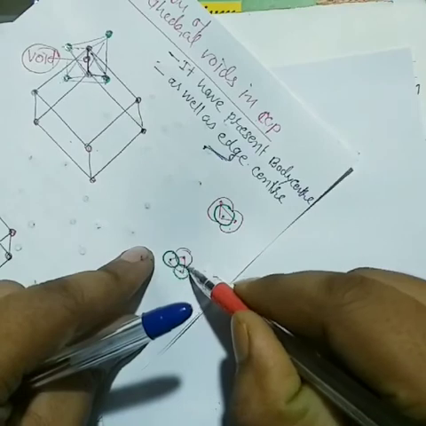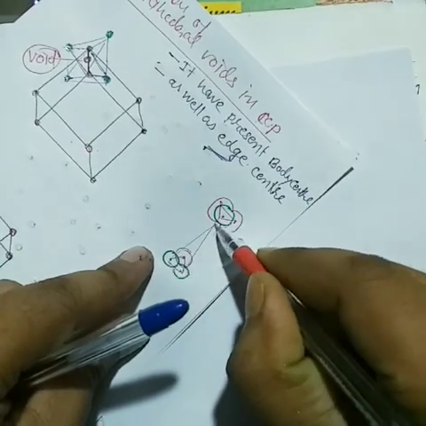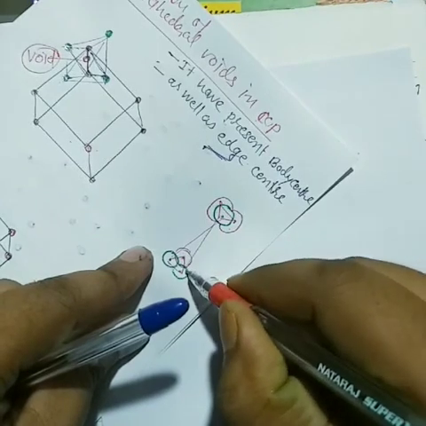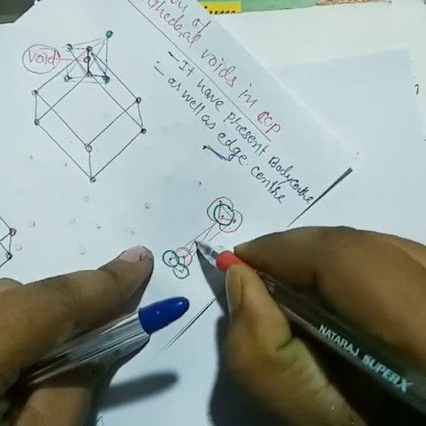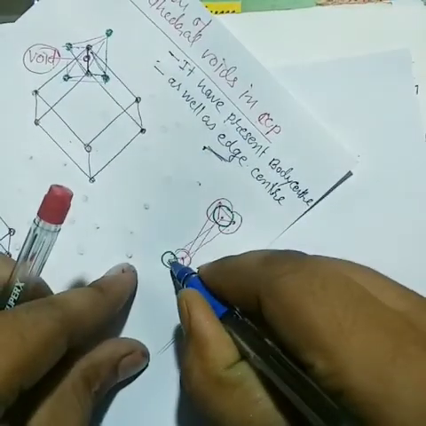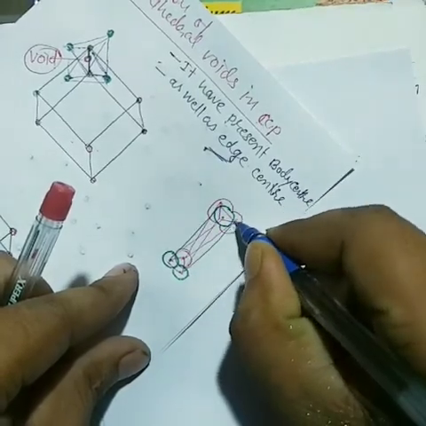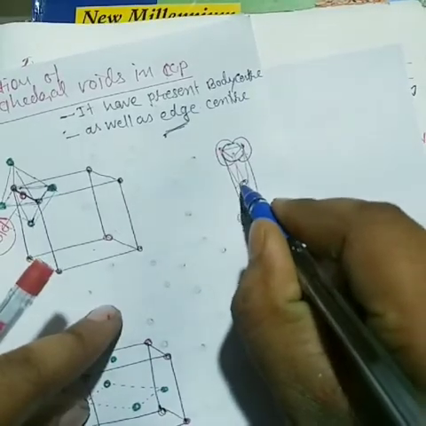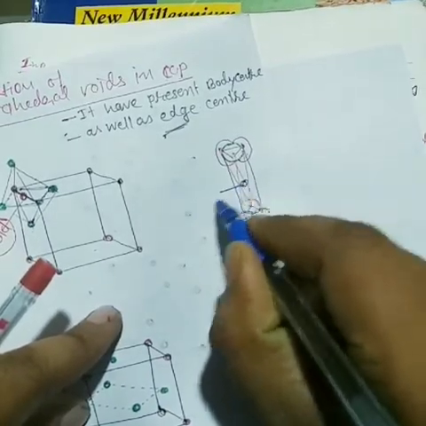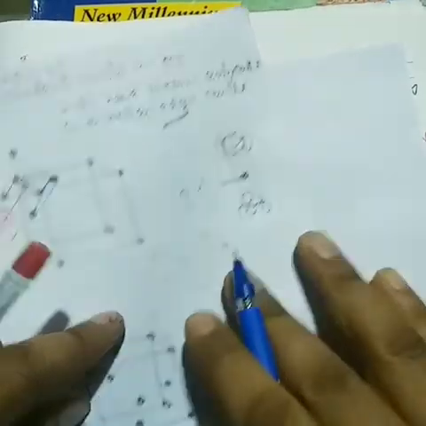So I can connect this triangular, and now finally we get this type of structure. So it is very important. I think you understood what is happening. So voids are formed here, and this particular void resembles the octahedral void.